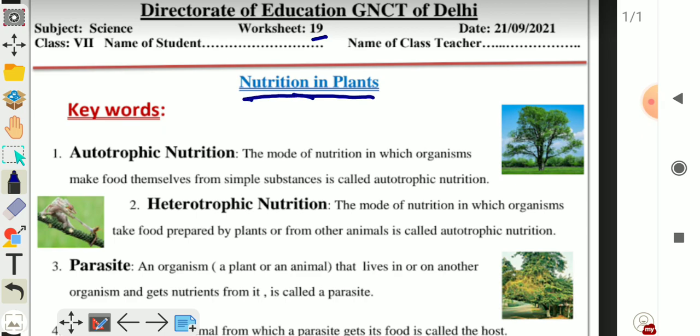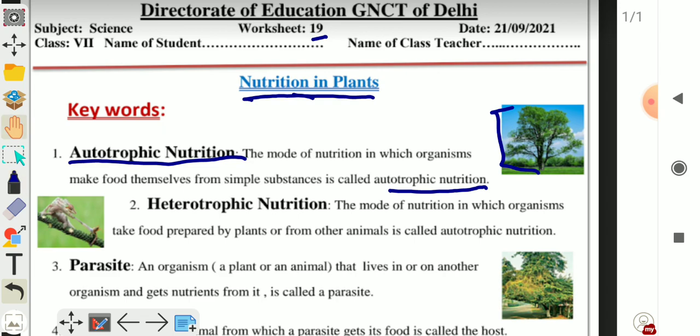In this worksheet, we will discuss key points or key words of the chapter. First one is autotrophic nutrition. The mode of nutrition in which organisms make food themselves from simple substances is called autotrophic nutrition. All green plants which have chlorophyll make their own food in the presence of sunlight. That is why they are called autotrophs, and such type of nutrition is known as autotrophic nutrition.